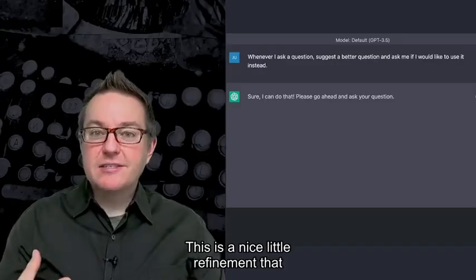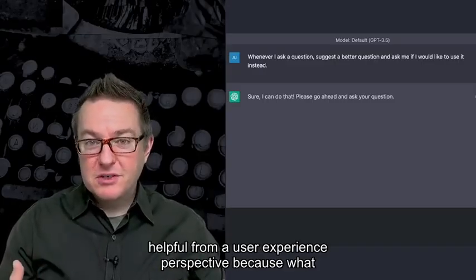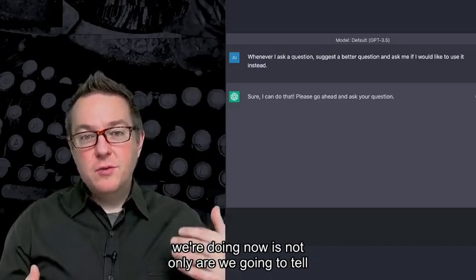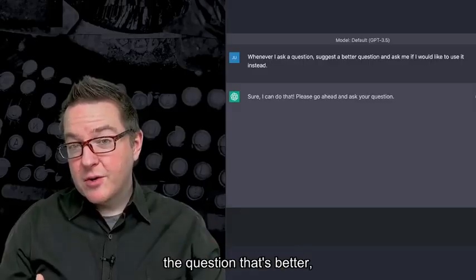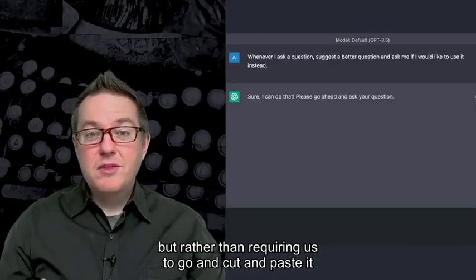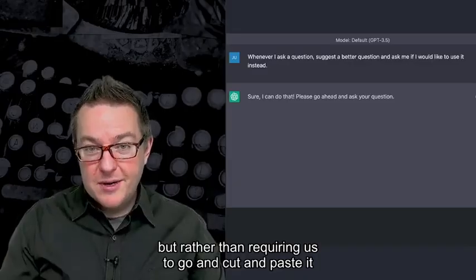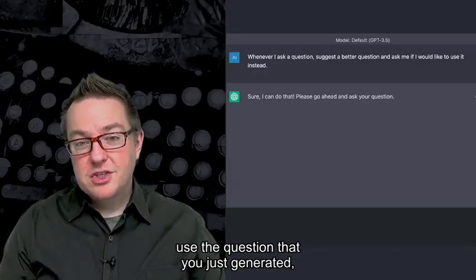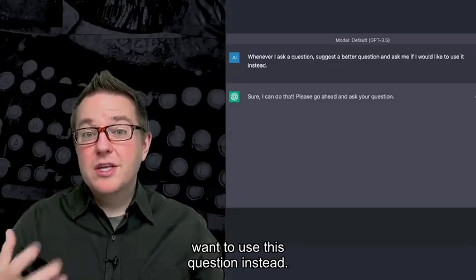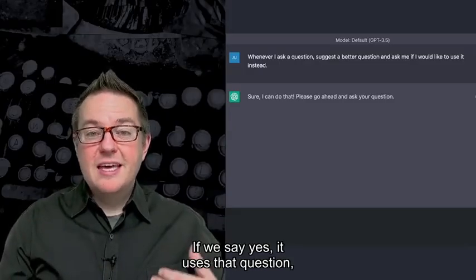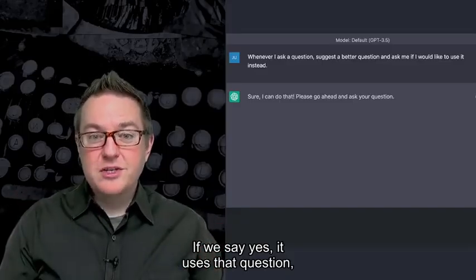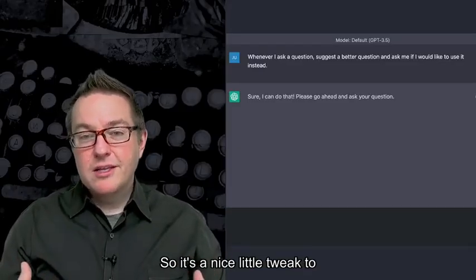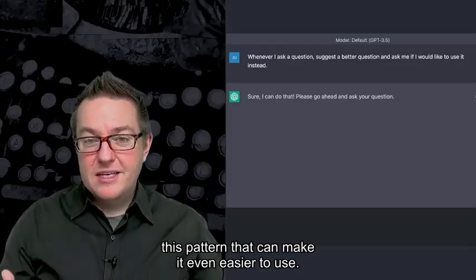This is a nice little refinement that's helpful from a user experience perspective, because now not only are we telling the large language model to create the question that's better, but rather than requiring us to cut and paste it or tell the large language model, use the question that you just generated, we just have it say, do you want to use this question instead? And if we say yes, it uses that question. If we say no, it should use our original question. So it's a nice little tweak to this pattern that can make it even easier to use.